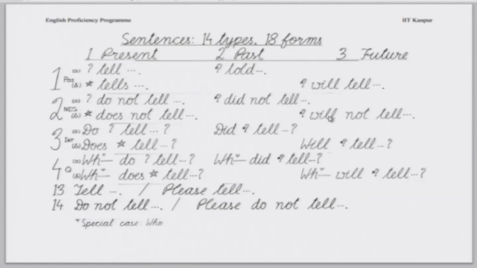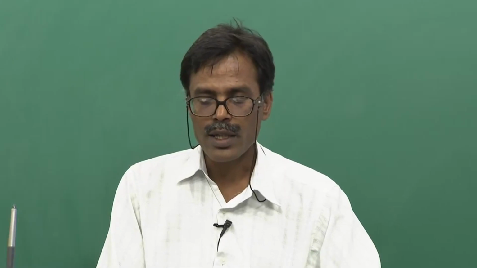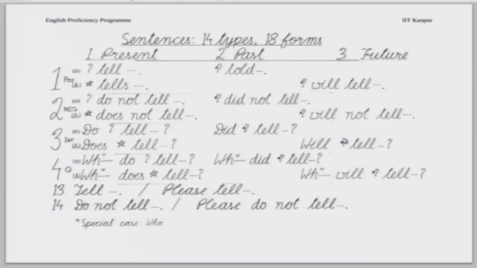And similarly, here will and the subject will be interchanged, and you will have will, then the subject, and then tell. Will I tell? Will he tell? Will Ramesh tell? And in all cases of the subject, both plural and singular, it will be the same form. In past and future, the verb form does not change much with the subject, like in the present case.